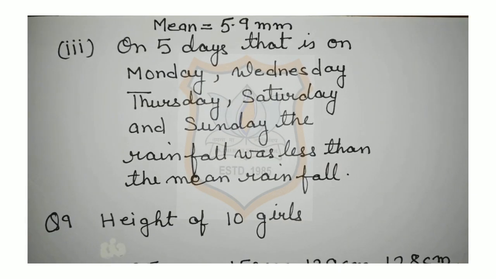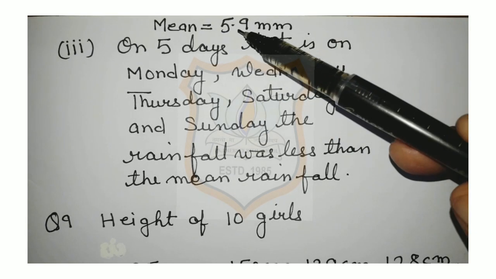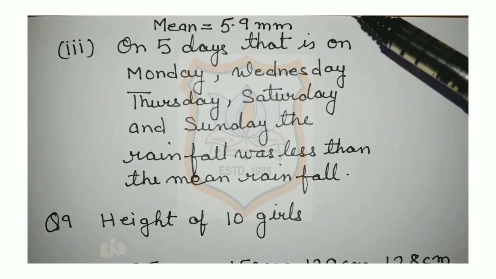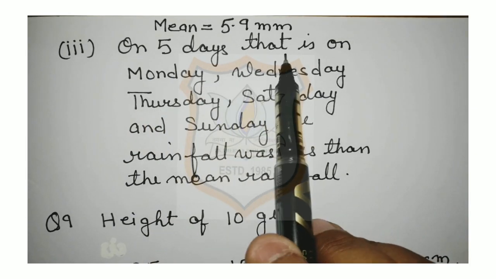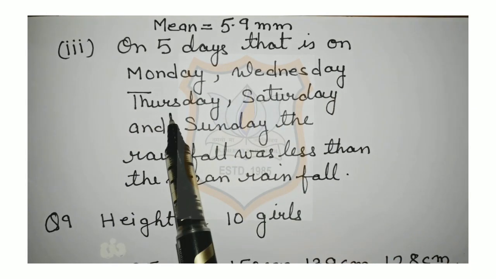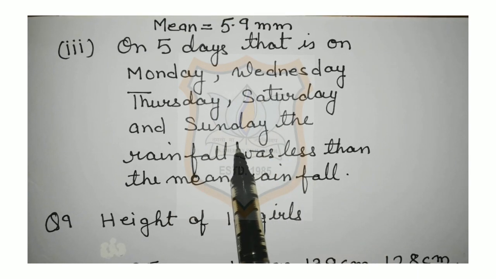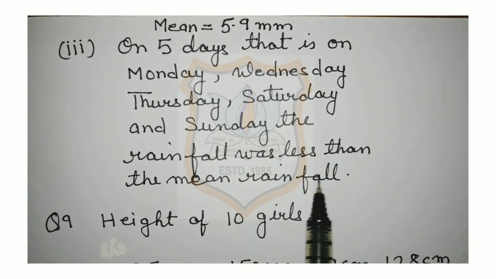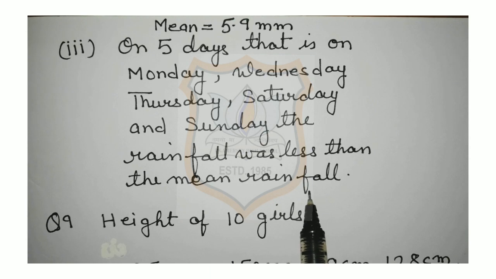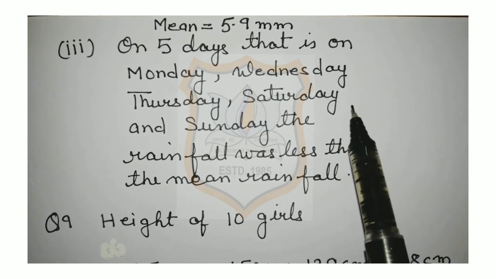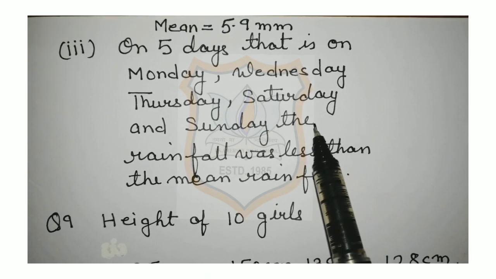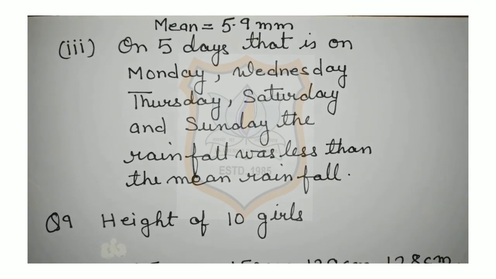Now we will write the answer of the third part of question number 8. That is, on how many days was the rainfall less than the mean rainfall. As we know that mean is equal to 5.9 millimeter, on 5 days, that is on Monday, Wednesday, Thursday, Saturday and Sunday, the rainfall was less than the mean rainfall. In this way, you have to write the answer of the third part of question number 8.